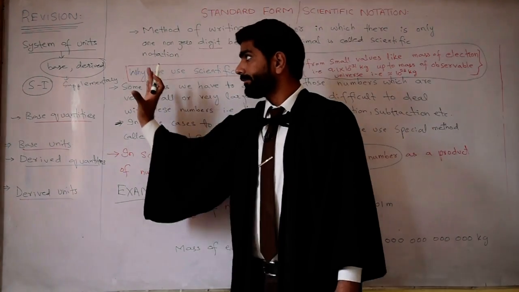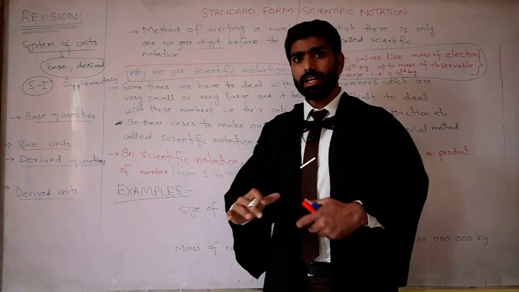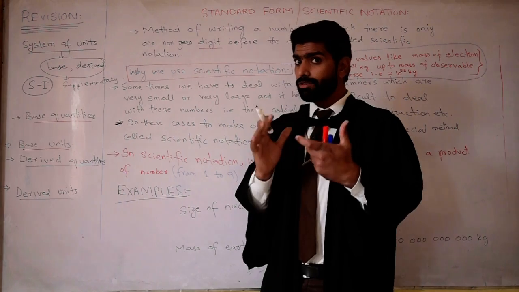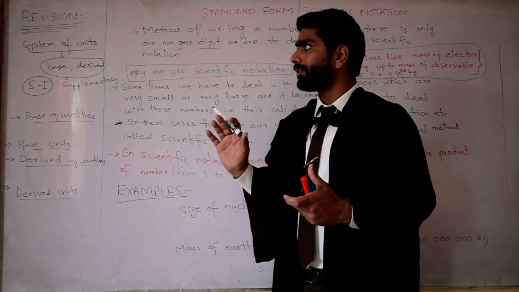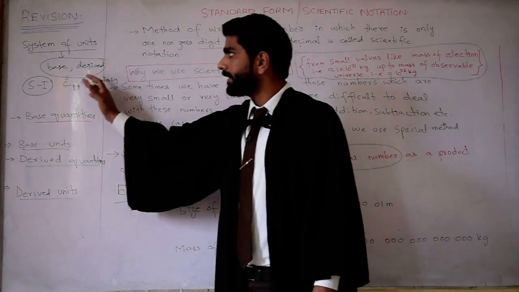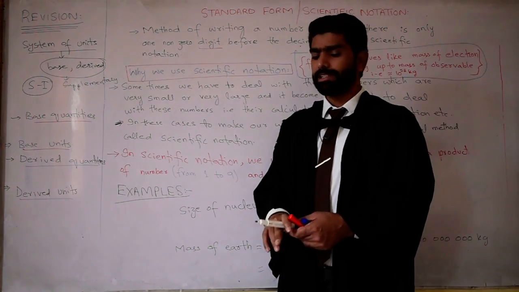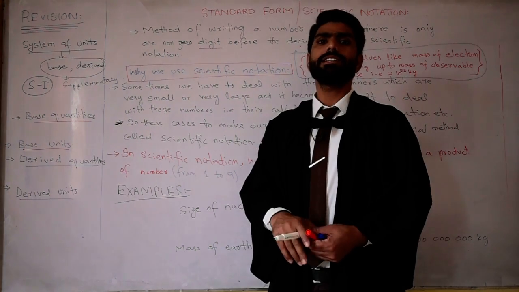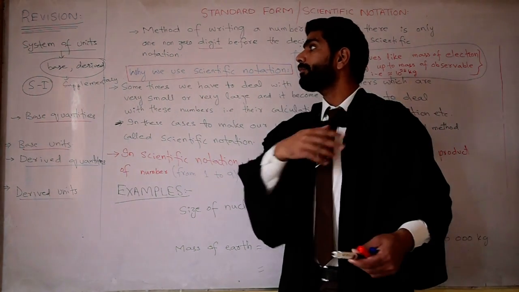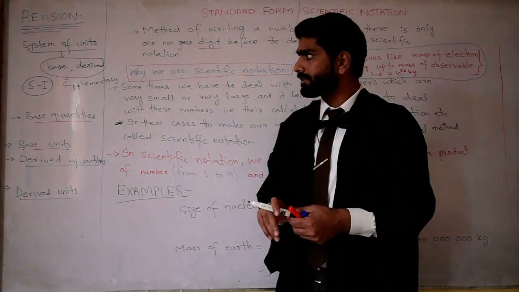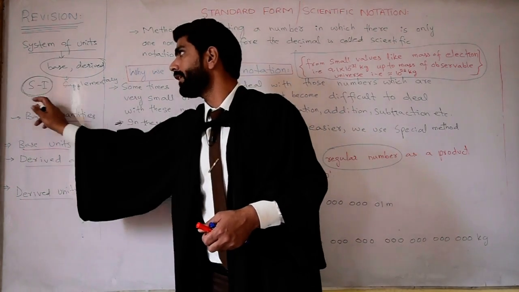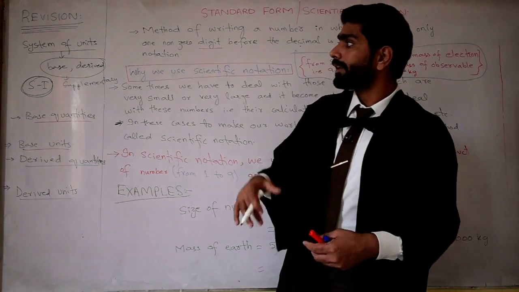We can say that the system which contains units of all the physical quantities is called system of units. So we have studied about different systems of units like MKS system, like CGS system, like FPS system, and SI means system international. This was the most important system which we have studied about.